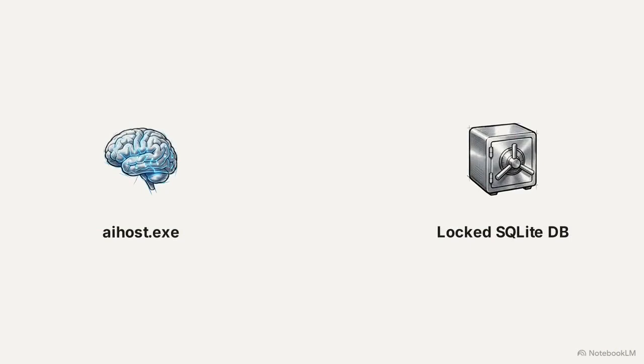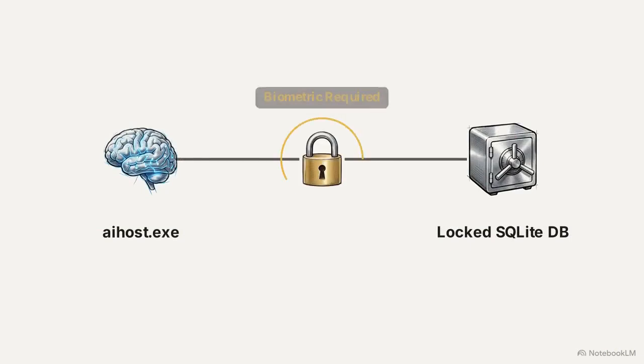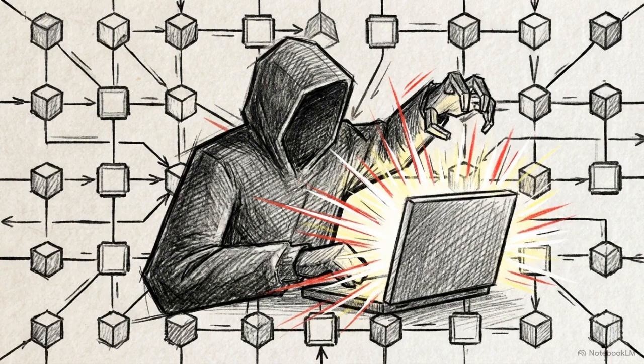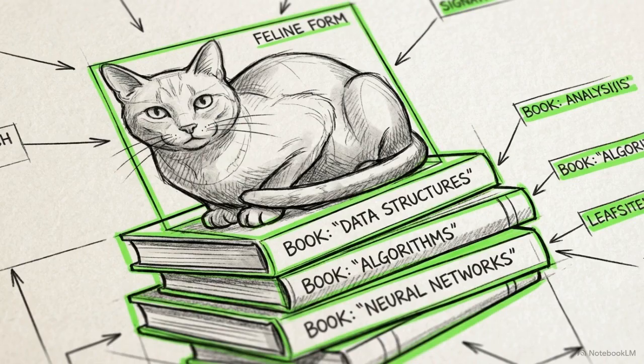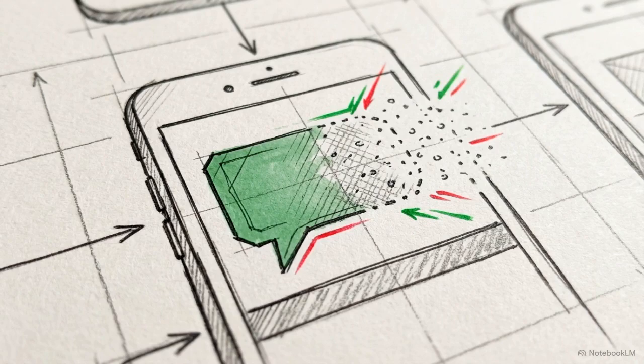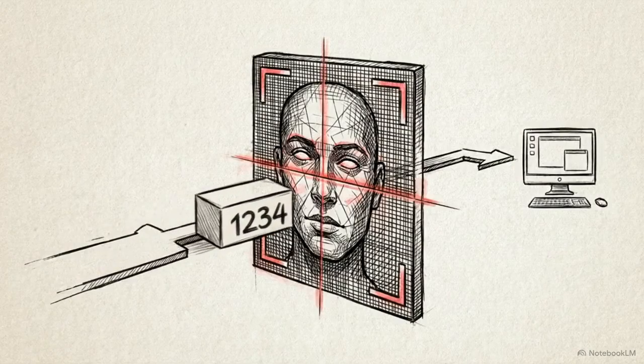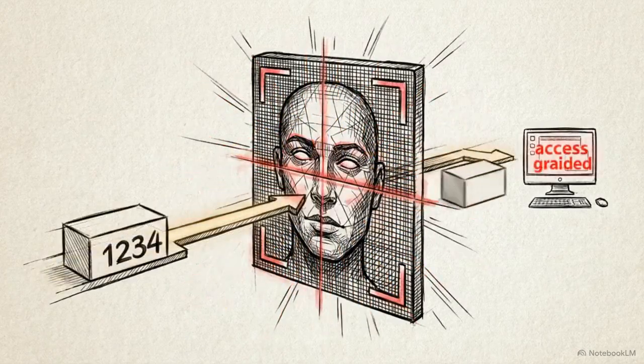To secure this data, the runtime architecture relies on an active AI host process, reading from a locked, encrypted SQLite database. But the access control model is deeply flawed. It requires biometric authentication during initial setup, but removes it for runtime access. An attacker can bypass the biometric lock entirely using just a basic 4-digit PIN. In minutes, a non-technical user can search and extract highly sensitive context, including visual classifications, credit card numbers, and even auto-deleted messages. Applying heavy encryption to a local database means nothing if the access control model fails to continuously verify identity and intent at runtime.